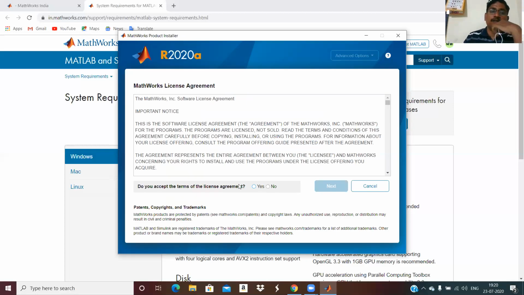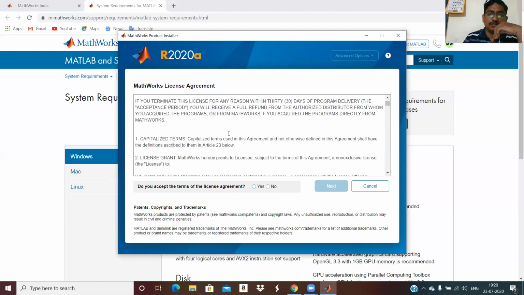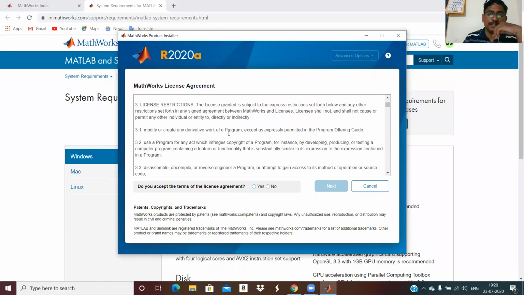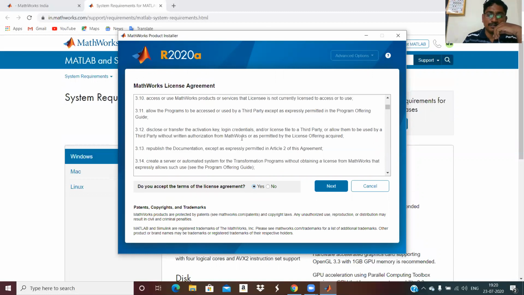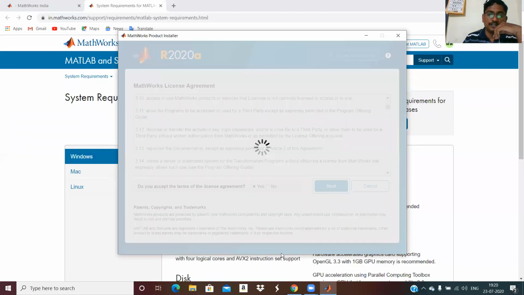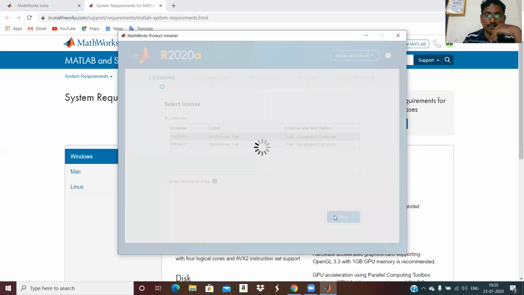And you have to agree to the license agreement. You can read all those things. Whatever you are doing, be careful while reading this, then accept everything they ask for, and select next. So you are taking the MathWorks trial. You can select any one here. I will select the first, then go for next.